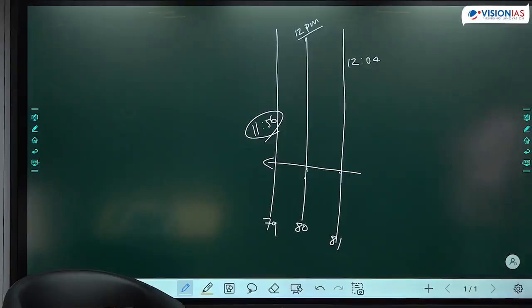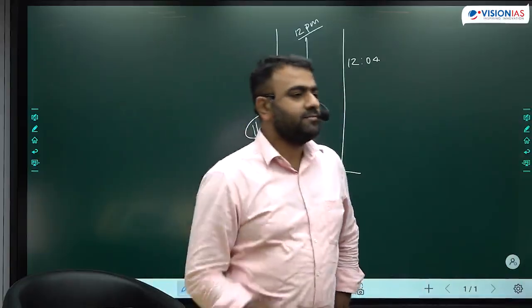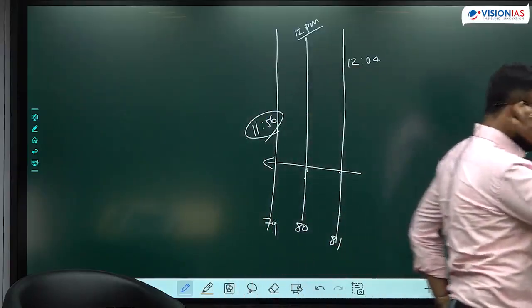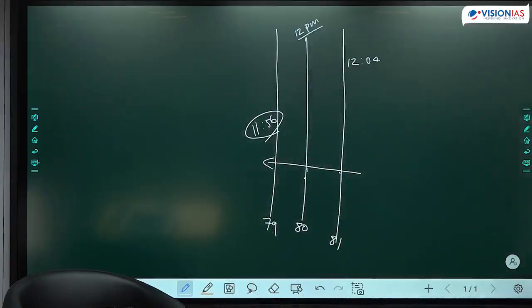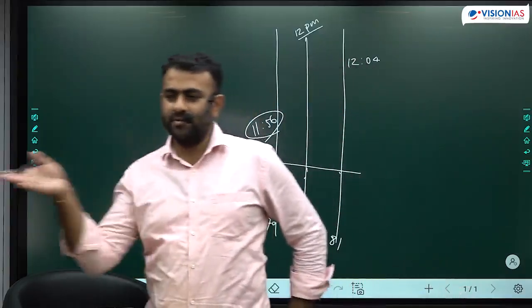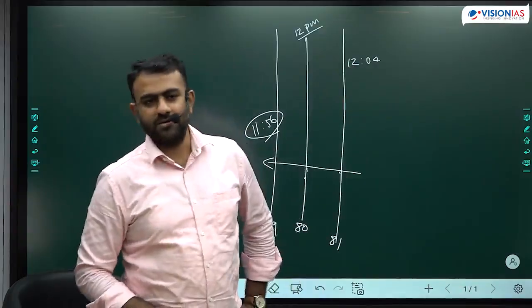The local time changes by 4 minutes for every 1 degree. But this is not perceivable. You will not be able to perceive this. And it becomes practically too difficult to implement. एक डिग्री चेंज करने से तो फिर दिल्ली में, सोनीपत में, मेरठ में अलग अलग टाइम हो जाएगा. It's not practical.